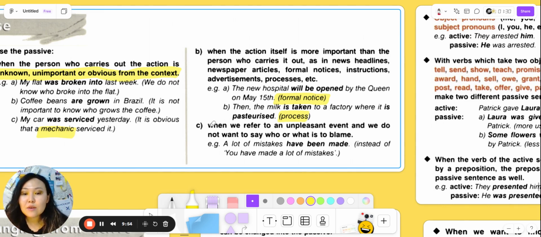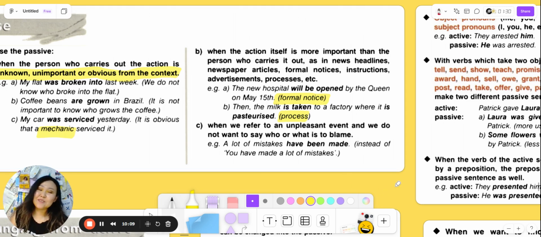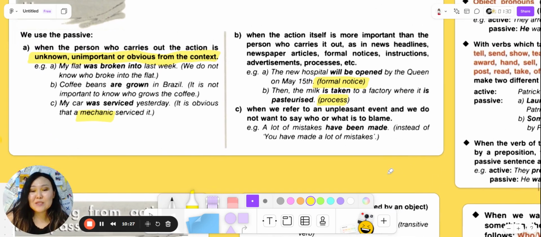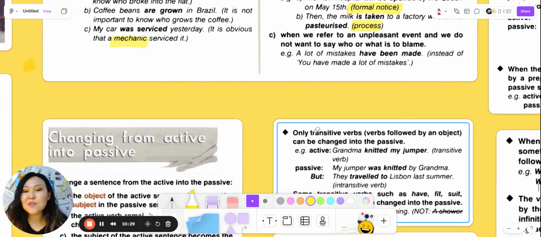Next one: when we refer to an unpleasant event and we don't want to say who or what is to blame. A lot of mistakes have been made, instead of you have made a lot of mistakes. So it's kind of like if you know that your students or your family have done something, you can say, a lot of mistakes have been made. And you're implying that they were the ones who did everything. Yeah, of course, I'm joking.